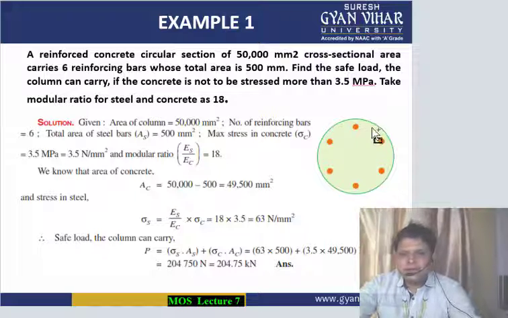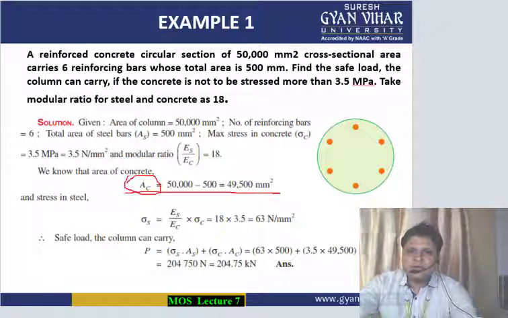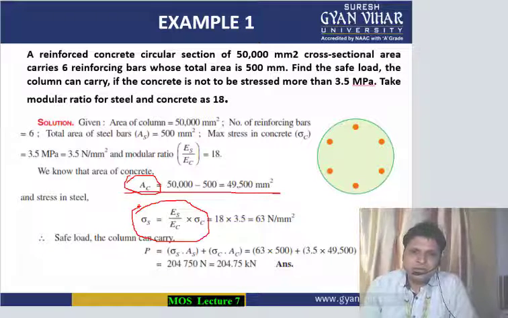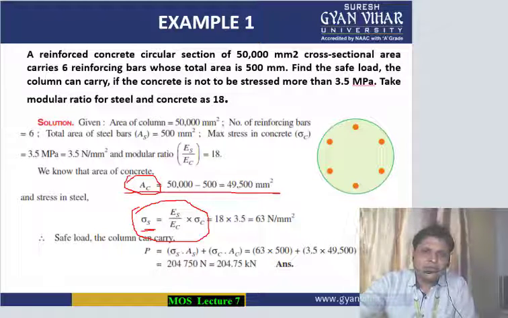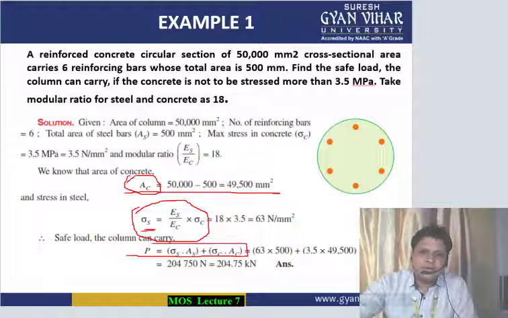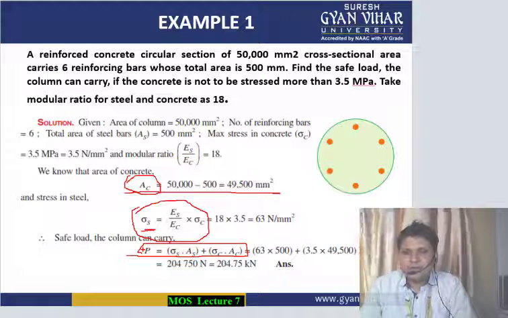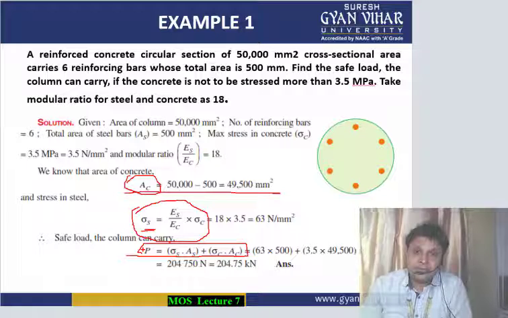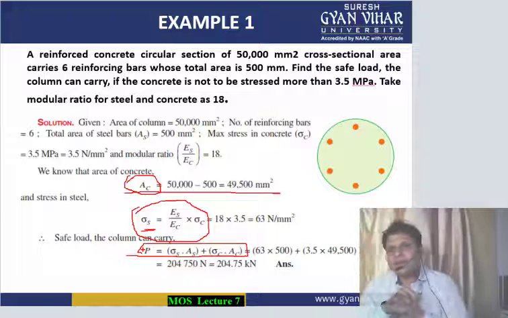What is the new thing which we have understood here? First of all, the remaining area will be taken as the area of concrete, and the ratio of stresses and the ratio of Young's modulus, both are equal. This concept we will use, and we will calculate the stress acting on steel. And then we will take the formula of total load. Total load is equal to sigma s As plus sigma c Ac. This is the total load which will be acting on it.